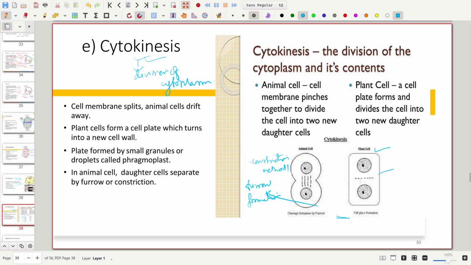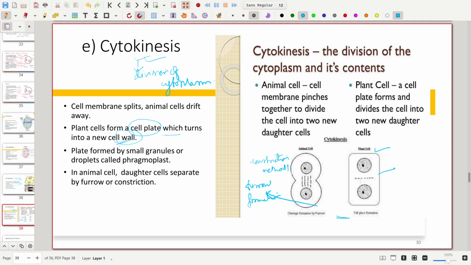And this is the cell plate formation, where the cell membrane splits, animal cells drift away and the plant cells form a cell plate which turns into a new cell wall. Got it? It turns into a new cell wall.